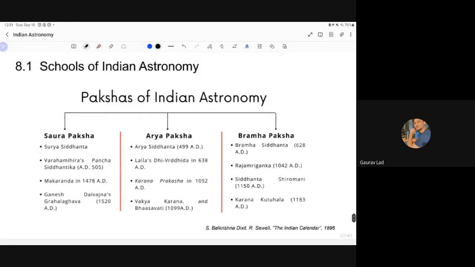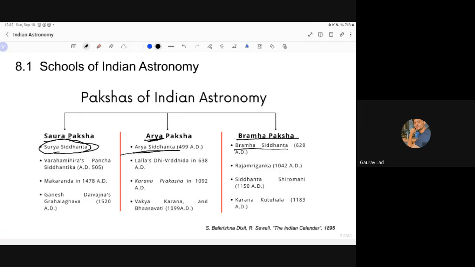And finally, we have the schools of Indian astronomy. So these were the three schools of Indian astronomy: Saurapaksha, Aryapaksha, Brahmapaksha. Sauryapaksha had Surya Siddhanta as their prime text. Aryapaksha is based on the works of Aryabhata. Arya Siddhanta is their prime text. And Brahmapaksha is based on the works of Brahmagupta. And Brahma Siddhanta is their prime text.